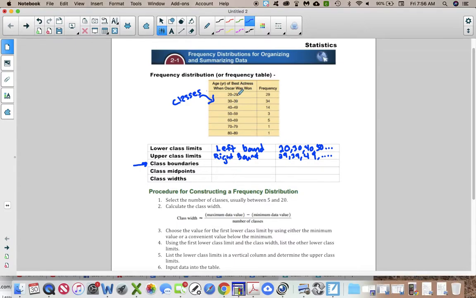So let's say that the actress was 29 years old and 364 days, meaning that tomorrow would be her 30th birthday. Do we lump her into the 29 category or do we lump her into the 30 category? So what we do for class boundaries is we average the lower and upper limit.